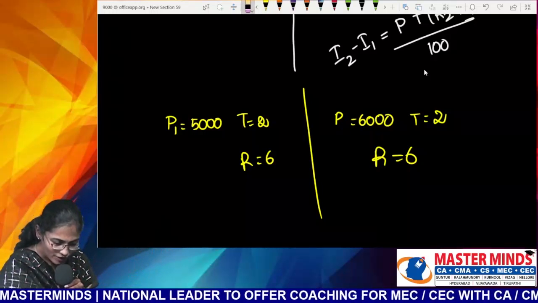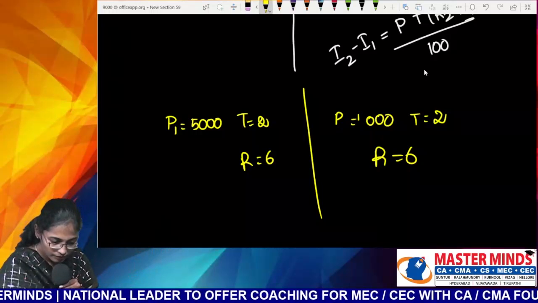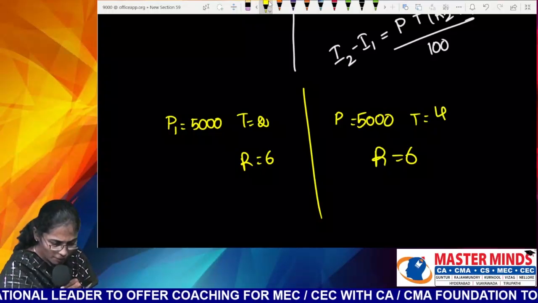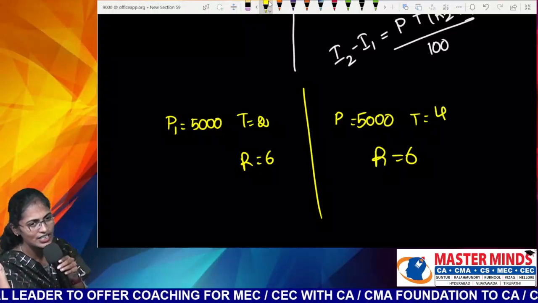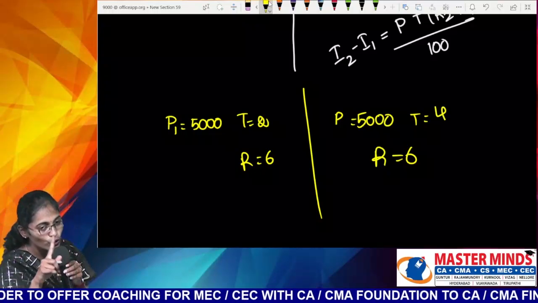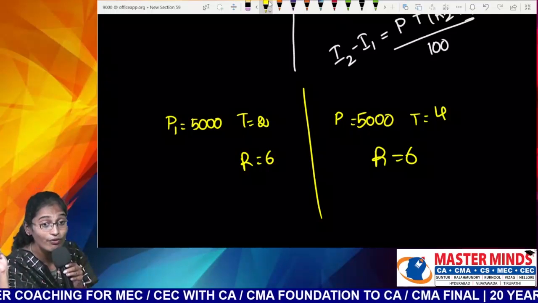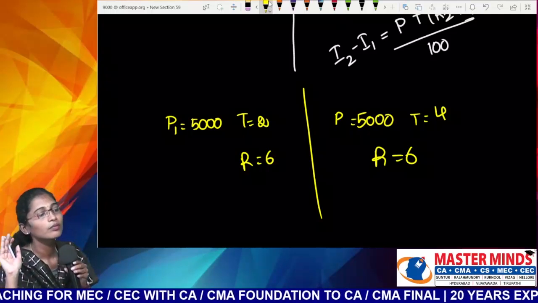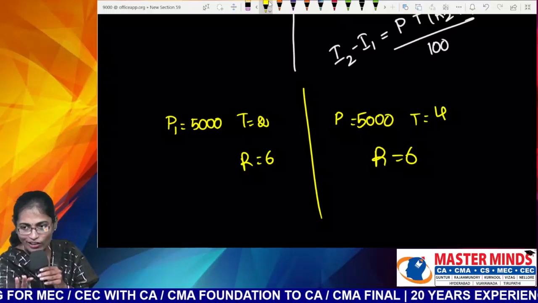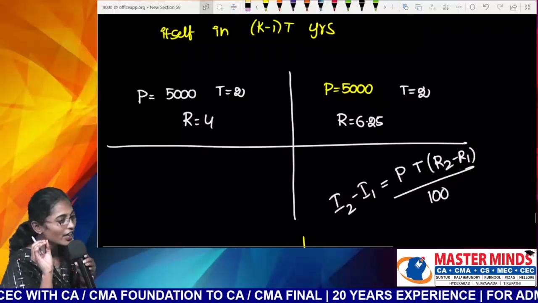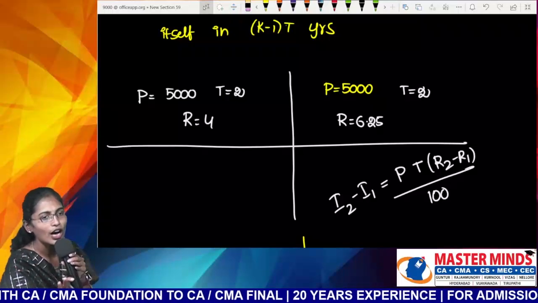Now, let me write down something else. Now, could you please tell me the formula for difference of interest, guys? P into (T2 minus T1) into R by 100. That is the logic you can follow in a short manner. Now, here who are varying? That's why I wrote R2 minus R1.